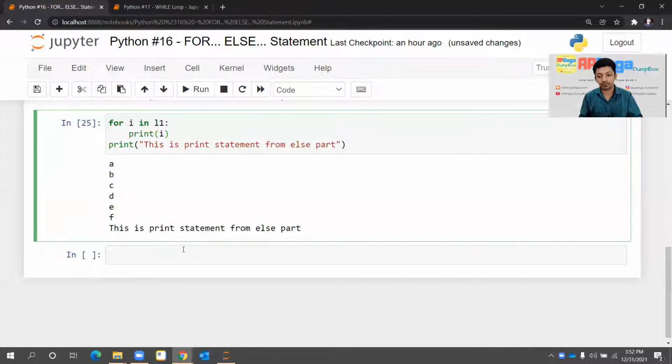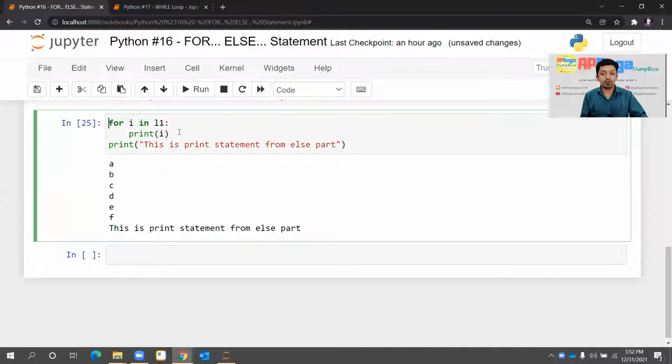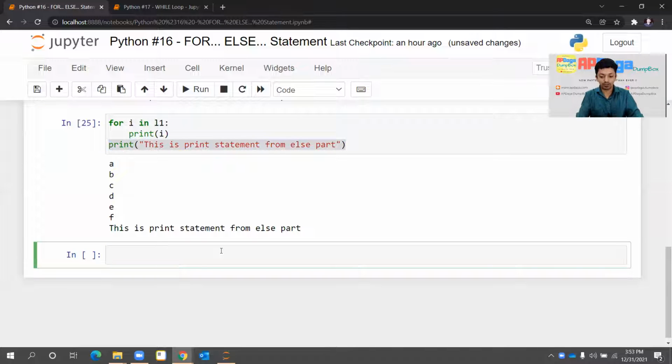What makes the difference? The difference is very simple. The else part will execute if and only if the for loop is completed. My point is, if the for statement gets executed completely, then and only then will the else part get executed. If you don't use the else part, even if the for loop is executed completely or partially, or if that loop gets broken for any reason, this print statement will still work, but in the else part it won't work. I'll show you how.